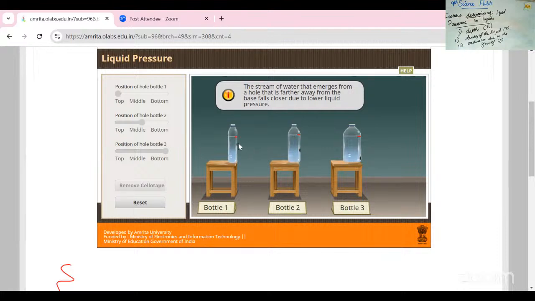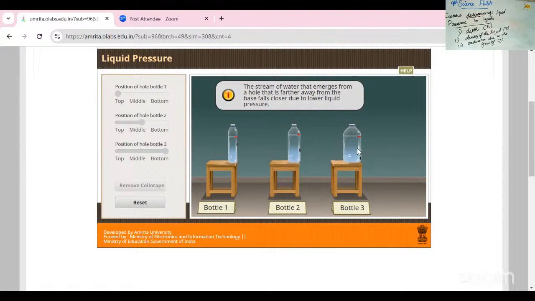In the first bottle the hole is in the top part, so the pressure is very low. So the distance is very small. 1 centimeter, 2 centimeter, 3 centimeter because of the pressure.